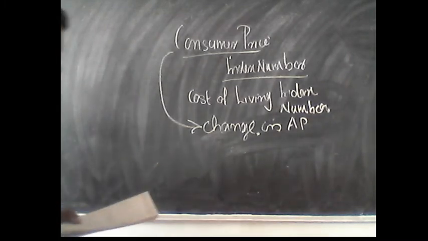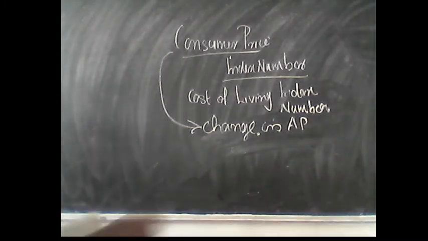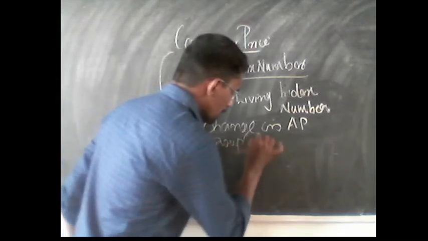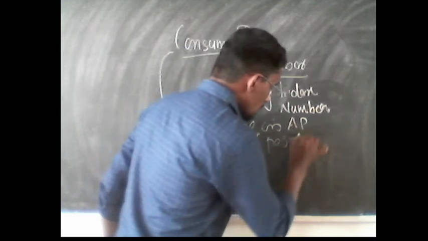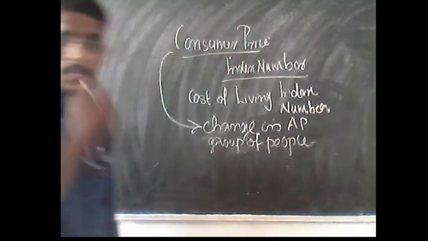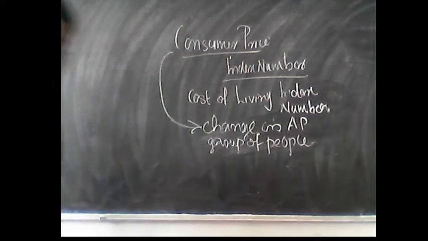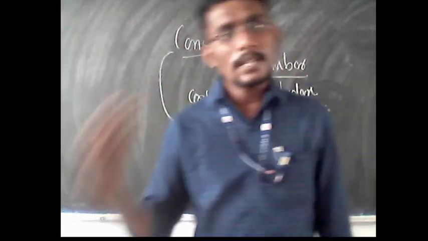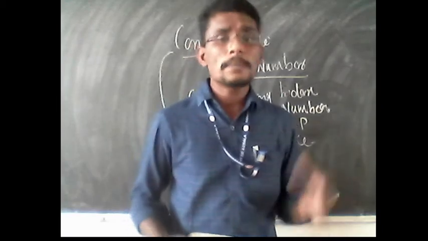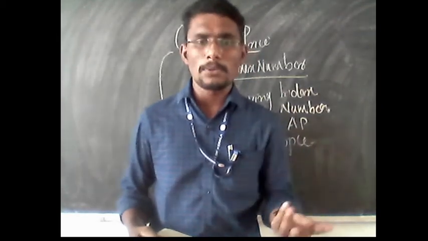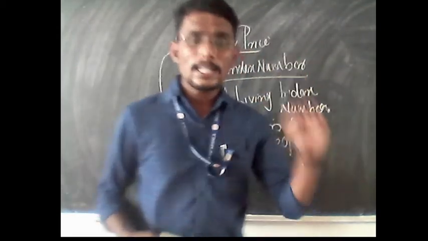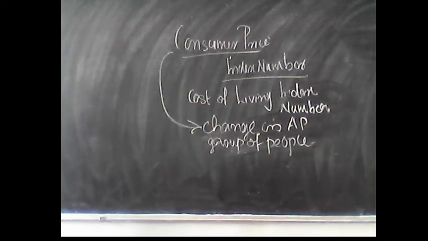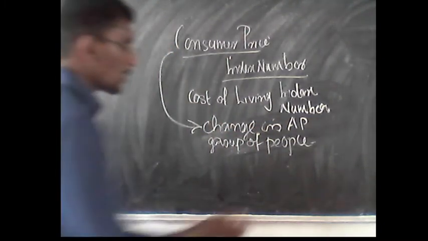associated with a particular group of people, because different people consume different commodities and in different proportions. That is, different people purchase different commodities, and those commodities are purchased in different proportions. So by considering this consumer price index number, we can calculate the taste of a particular group of people